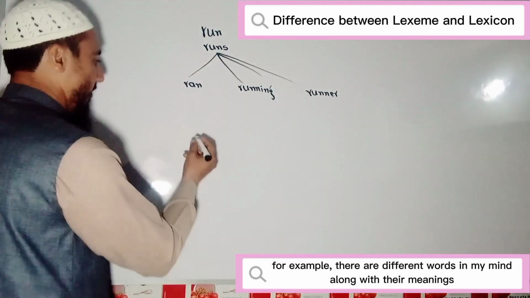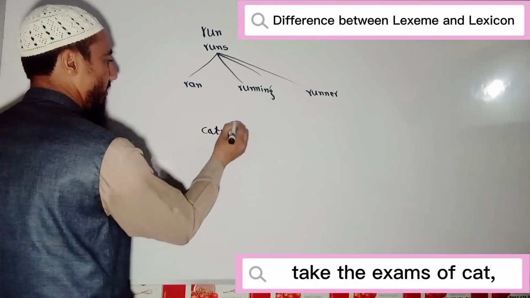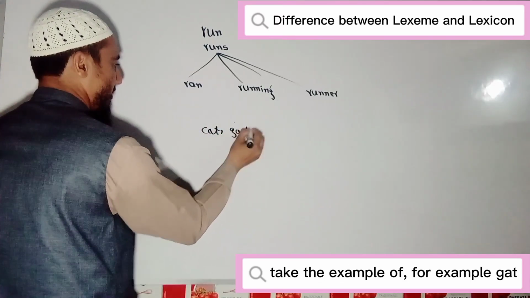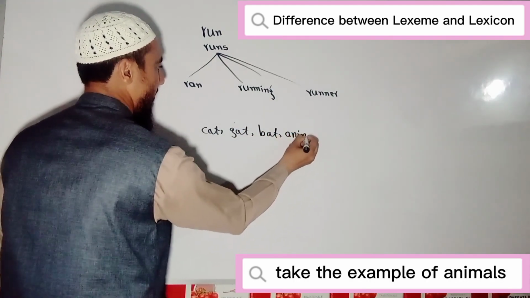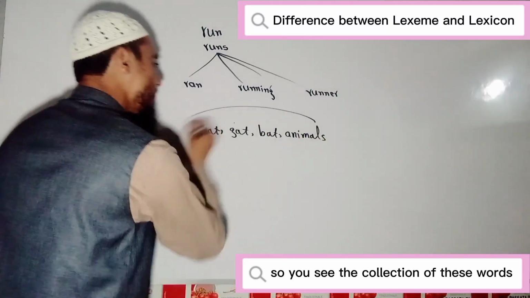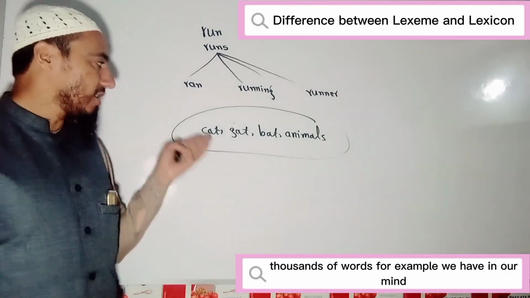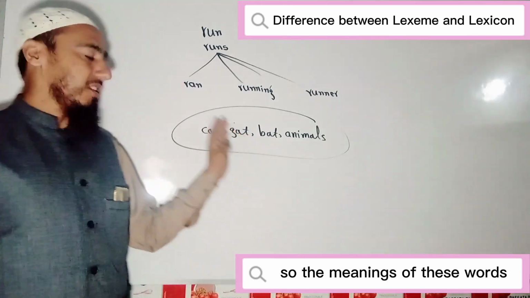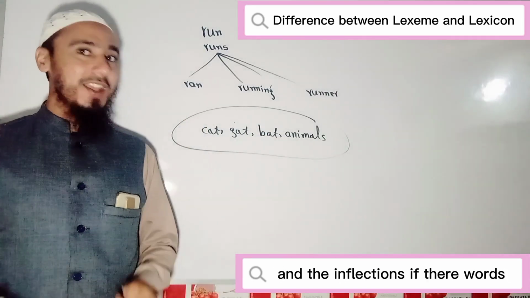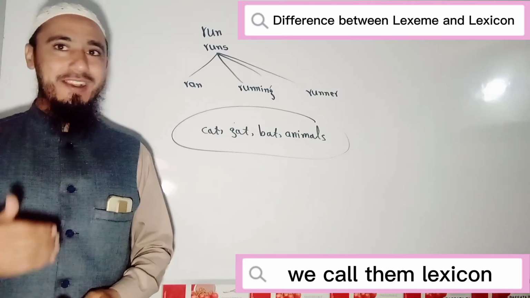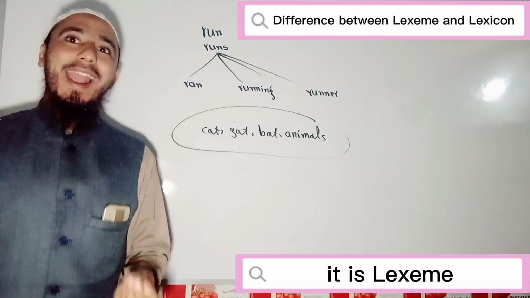For example, there are different words in my mind along with their meaning. Take the example of kite, take the example of gate, take the example of bait, take the example of animals, and so on and so forth. So you see the collection of these words, thousands of words, we have in our mind. The meaning of these words, the usage of these words, the forms of these words, and the inflections of these words, we call them lexicon.